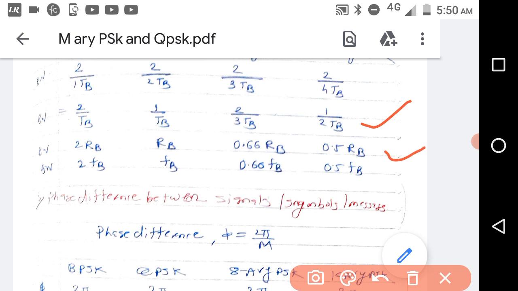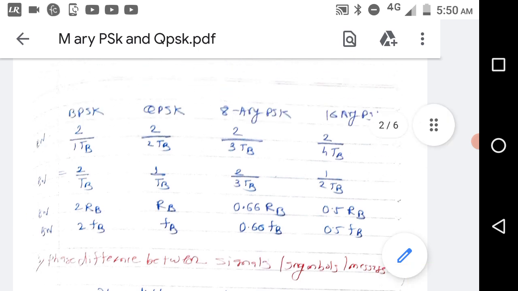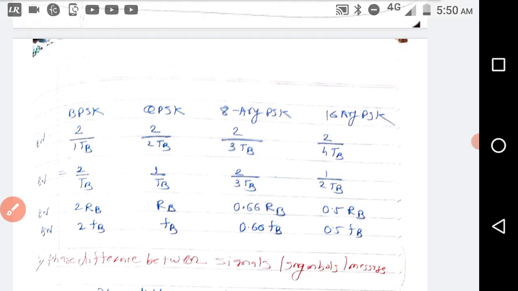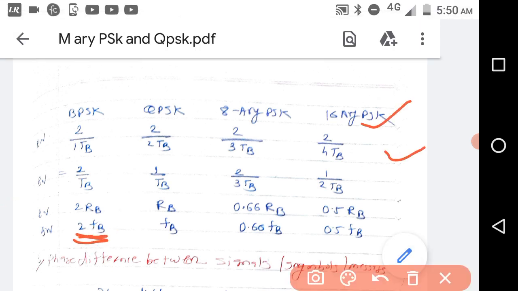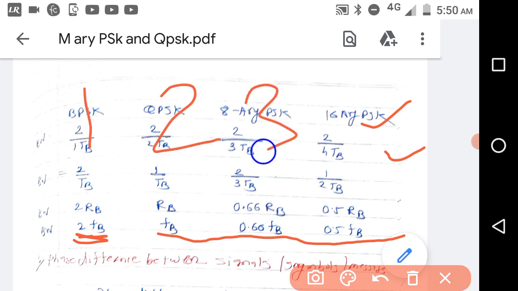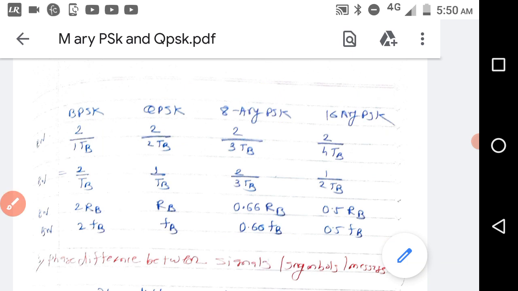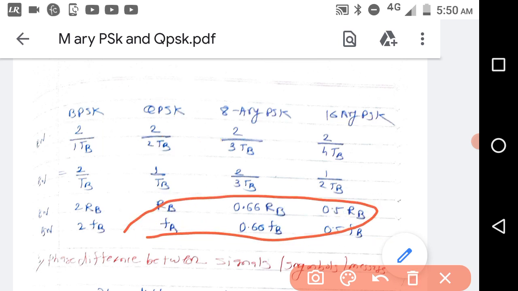So here you can observe that bandwidth requirement of BPSK is highest, but in MRE scheme, the bandwidth requirement reduces. If here 1 bit information is transmitted, here 2 bit, here 3 bit, here 4 bit. So as you increase the number of bits to be transmitted at a time, then your bandwidth requirement is less. So this is one of the advantages. Required bandwidth will be less.